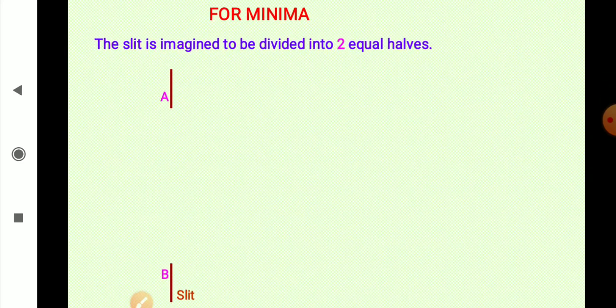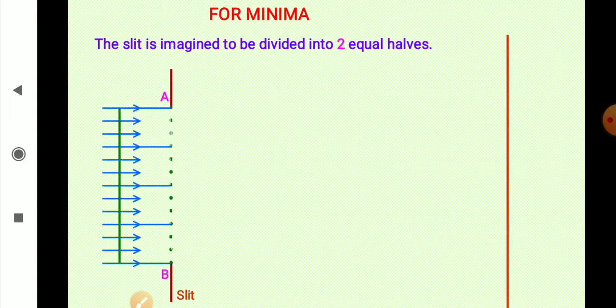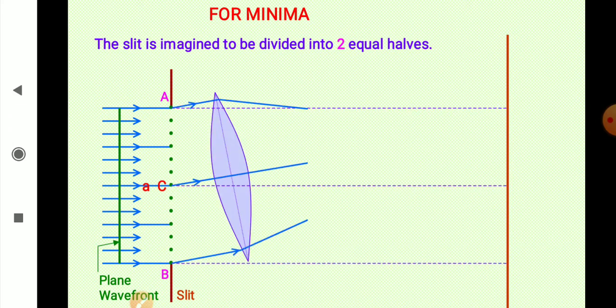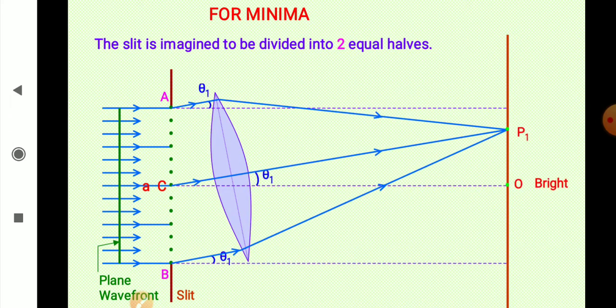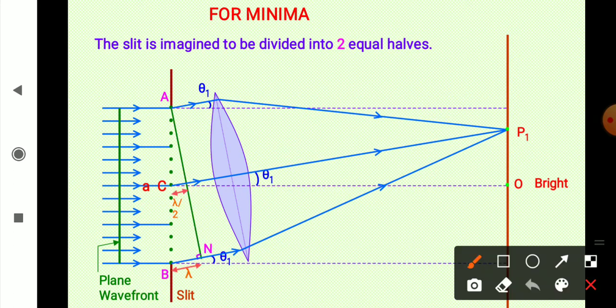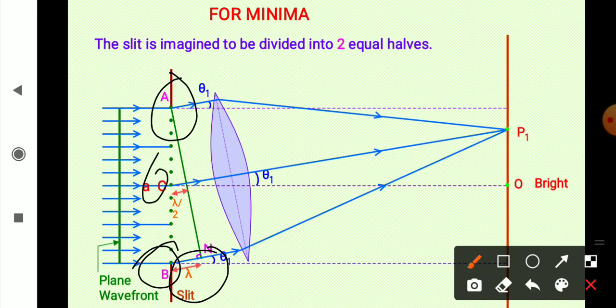diagram for this minima. So here you have plane wavefront, and you can see the situation here. I have shown you these 3 points A, B, C, angular positions, and now you see the path difference between wavelet starting from A and starting from B is λ, and starting from C it will be λ upon 2.